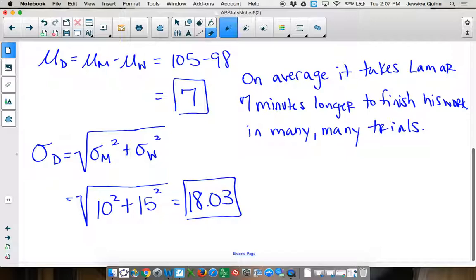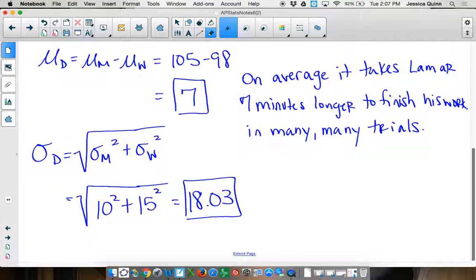225. So again, on average, it's going to take Lamar 7 minutes longer to finish his work if you look at many trials. And how much can this vary by? About 18 minutes each time, right? So there's going to be a range. Sometimes Lamar is going to finish faster, sometimes slower, but that's what's going on. So now it says, what's the probability that they're finishing within 5 minutes of each other?